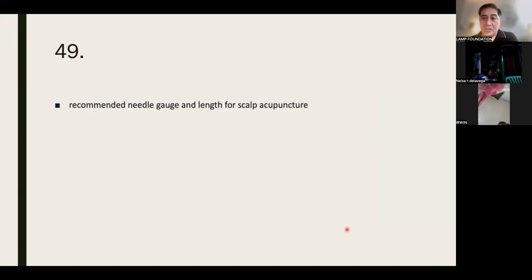Recommended needle gauge and length for scalp acupuncture. Use 30 gauge needles that are 1.5 cun in length for best results. Okay. If you can find a smaller one, better. 26 to 28 gauge is okay, but the best is 30.